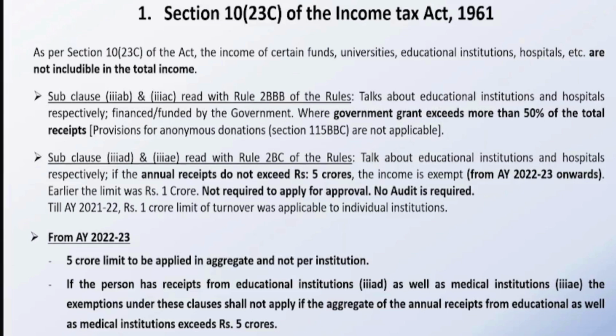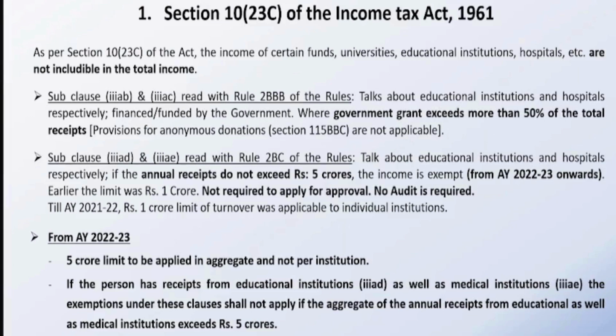Earlier, if we had 5 educational institutions under one particular PAN number, each institution was given a limit of 1 crore. Now, this 5 crore limit is in totality. Even if you are running 10 schools under a particular PAN number, the entire receipts of all those 10 schools will be clubbed and then tested against the limit of 5 crores. If it is below 5 crores, we will fall under 3AD. Similar is the case with the medical institutions.